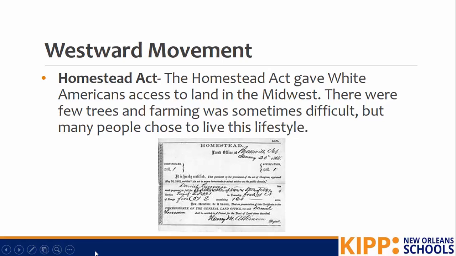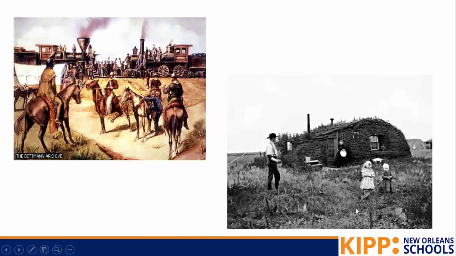So this here is an example of something that someone would receive, saying that they were given some land in the Midwest. And here's what it was like in the Midwest. You can see very few trees, lots of grass. Even their home was built out of sod, which is basically like packed together dirt. It was a tough life, but many people did it hoping that it would be an improved life from their lives in the East.